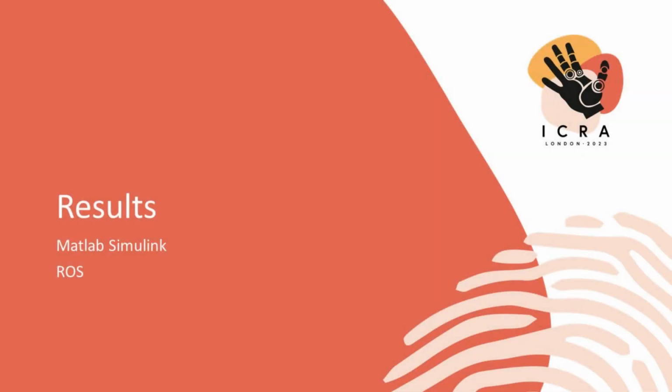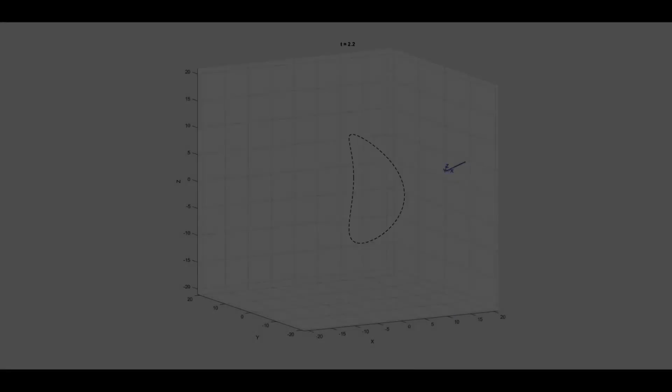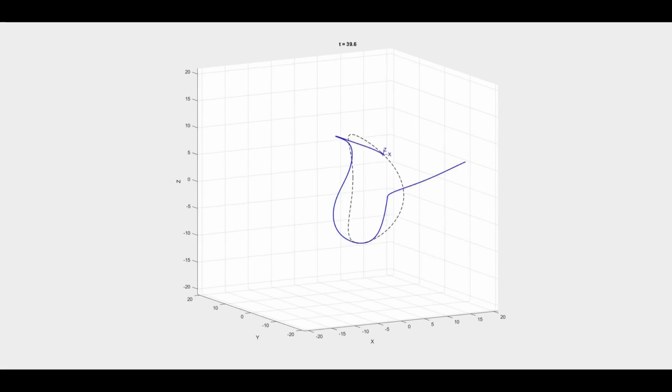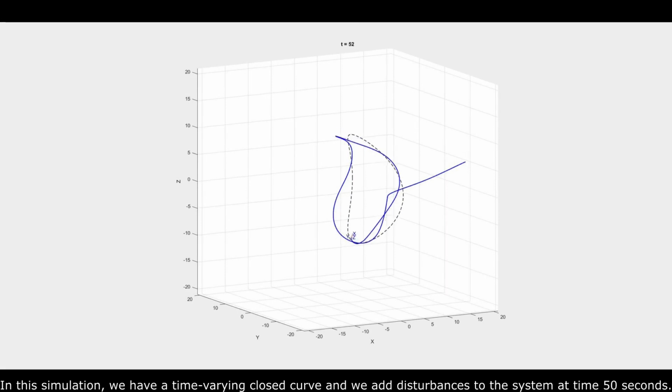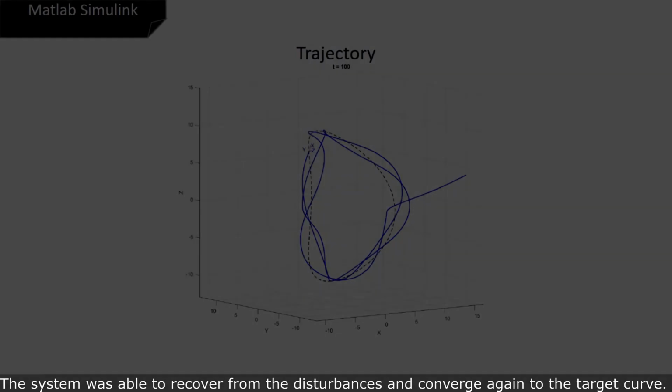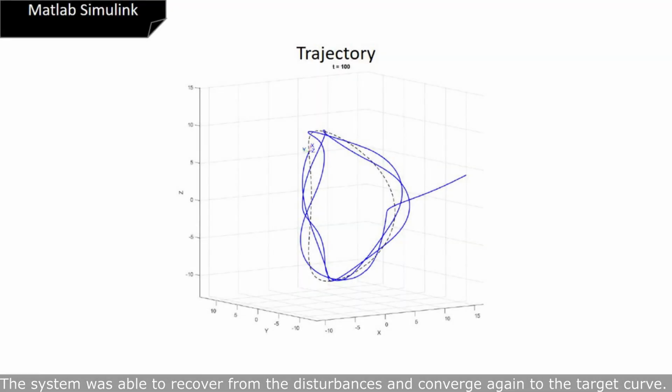We now show some of the simulation results using MATLAB Simulink and ROS. This animation was obtained from the results of the simulation performed in MATLAB Simulink. In this simulation, we have a time-varying closed curve and we add disturbances to the system at time 50 seconds. The system was able to recover from the disturbances and converge again to the target curve.